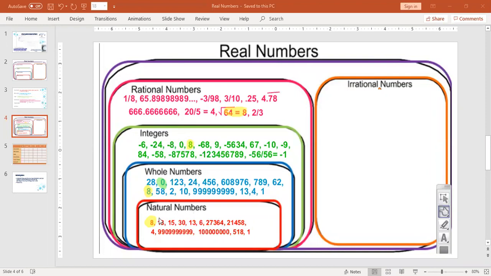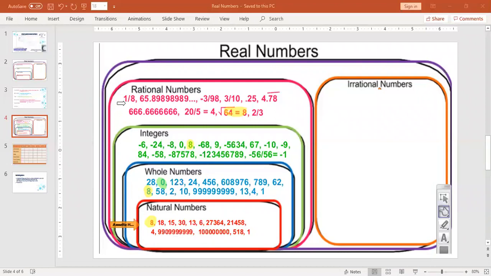numbers. We start with our most basic subset, which was our natural numbers. And then from our natural numbers, we went on to our whole numbers, and then our integers and our rational numbers. And we talked about how if a number is natural, that automatically makes it whole, integer, and rational. Okay, it is part of all the groups. If it starts at the bottom, it's part of all the ones that are greater than it. Now, I could take any number in red, and I can put it in any one of these boxes, and it would work. It doesn't go the other way.